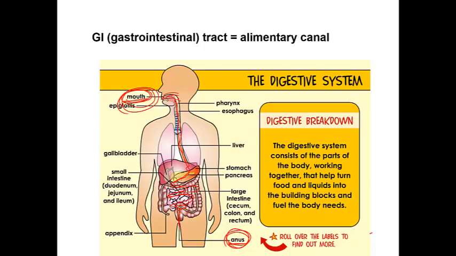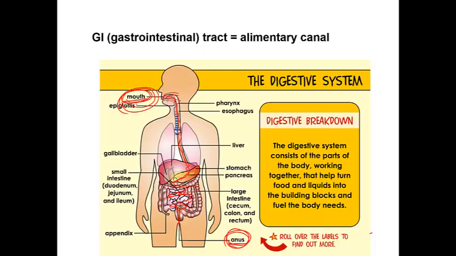This is the first operation of the digestive system. The second operation: when the digestive system has digested the food, it is now ready to be absorbed. So the digestive system, as we just said, has two operations.